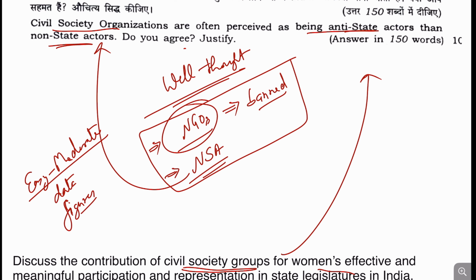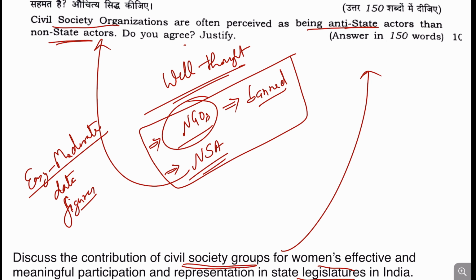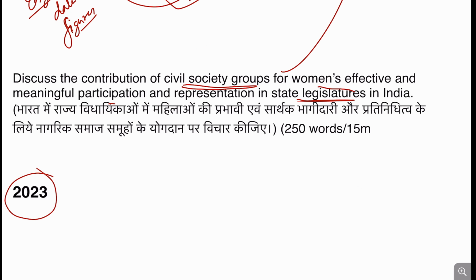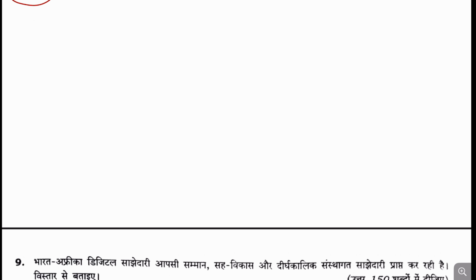There are many NGOs which every person knows about, who may be working in anti-state tendencies and have been banned by the government of India. So this question becomes easy to moderate to write, and there is no problem with respect to this question.